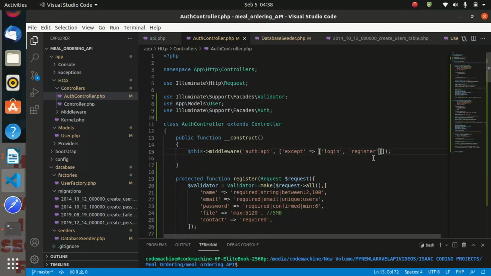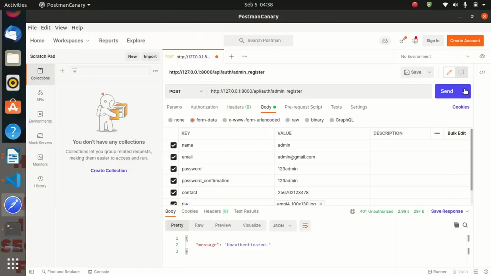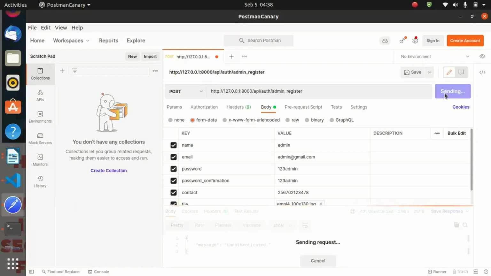So let us go ahead and also add a route for the admin here. Admin underscore register, and we save. Let us go back to Postman and we register again.